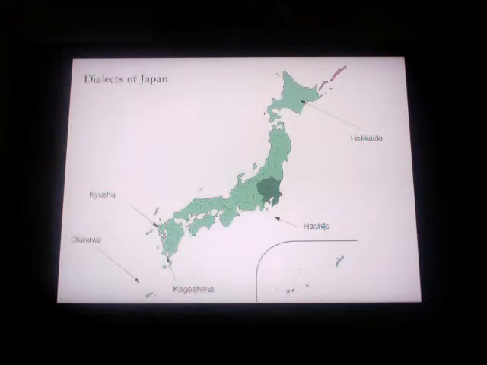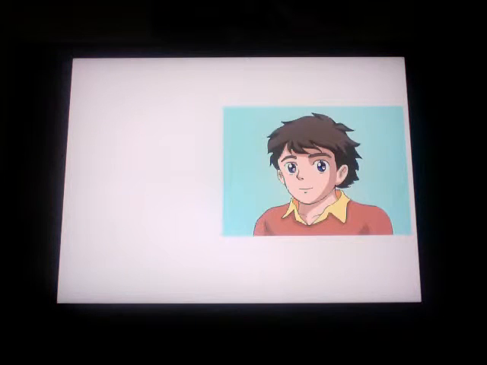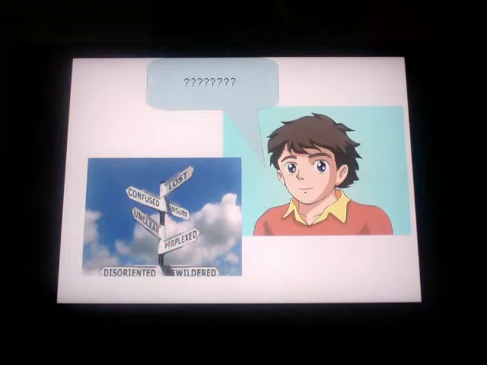Many dialects exist in Japan, including those in the eastern and western regions, Kyushu, Hachijo, and Kagoshima. Okinawan or Ryukyuan exist as separate languages, as well as historical Ainu from the Hokkaido region. These languages, while part of Japanese, are regional dialects and therefore are not mutually intelligible with one another necessarily, meaning that when two speakers of different dialects come together, they might not necessarily understand one another, which is definitely the case with the Okinawan language, Ryukyuan.